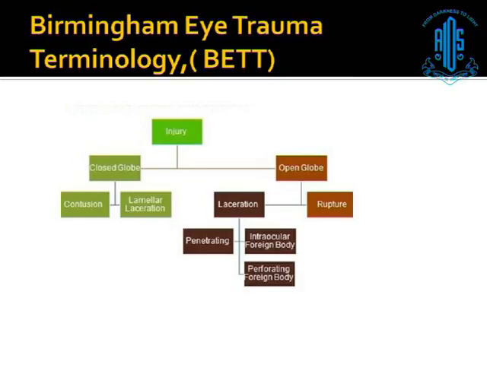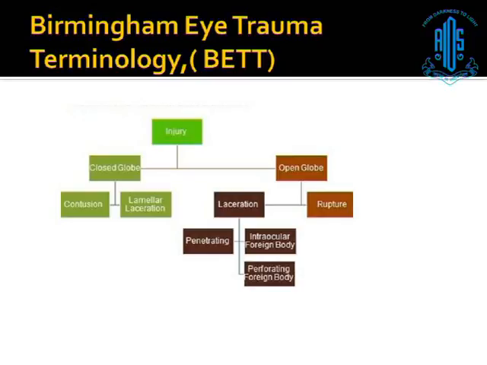This is precisely how the Birmingham eye trauma terminology exists. An injury is divided basically into closed globe and open globe. In a closed globe, we can have a contusion or a lamellar laceration, while in an open globe, we can have a laceration or a rupture. Again, a laceration, we can have a penetrating injury or a perforating injury.